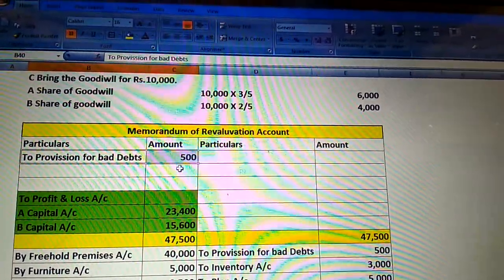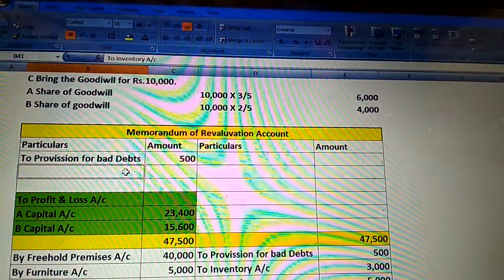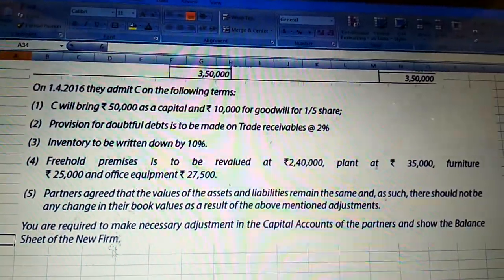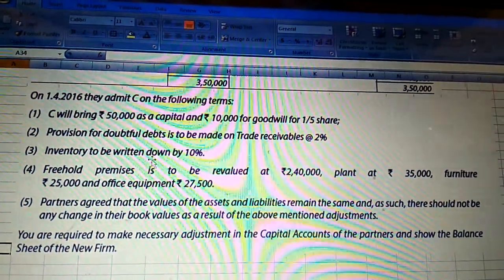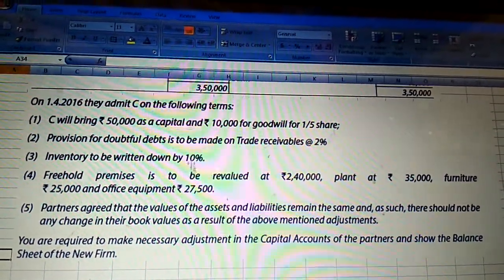Provision for bad debts 500. Next point, inventory to be written down.